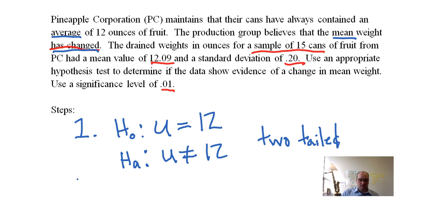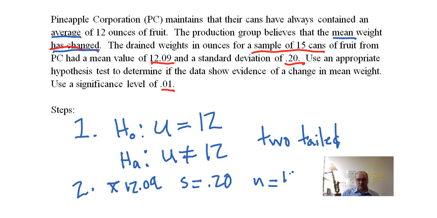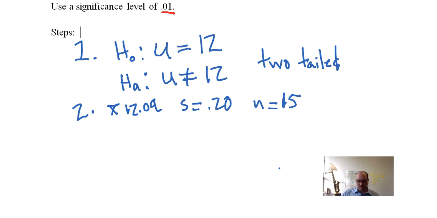Step 2 is to go collect some data, which has already been done for us. Calculate the sample statistics, which we've already done. So we have a sample X bar of 12.09, sample standard deviation, or S, of 0.20, and N equals 15. So we had a sample size of 15. And then since we're dealing with means here, we have to calculate a T statistic, because we're going to use this in a minute. So let's just go ahead and do that.